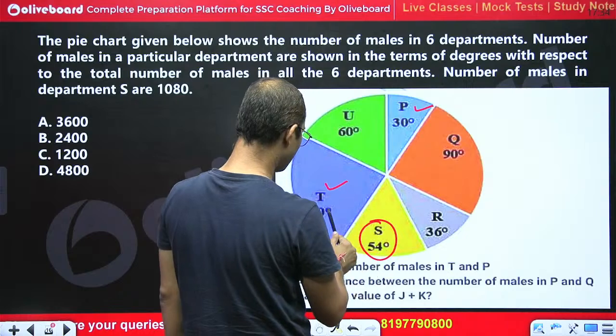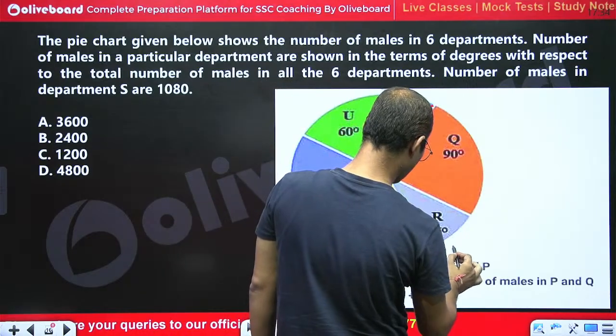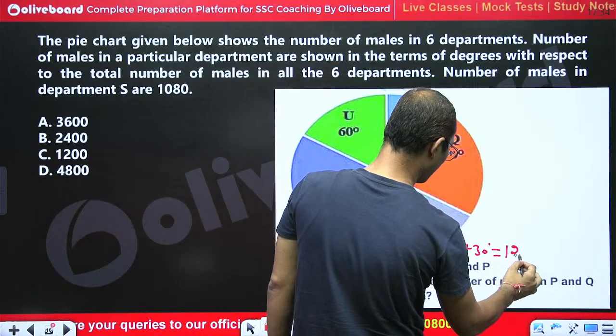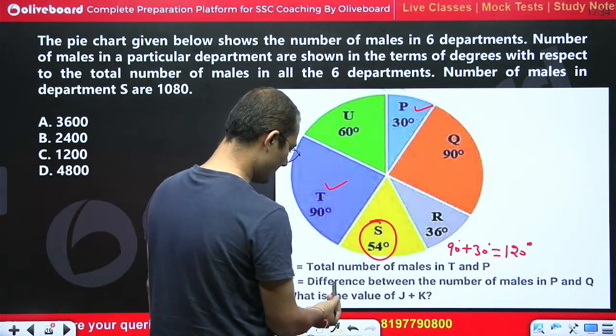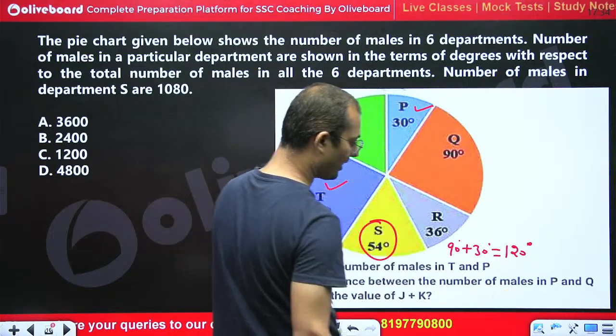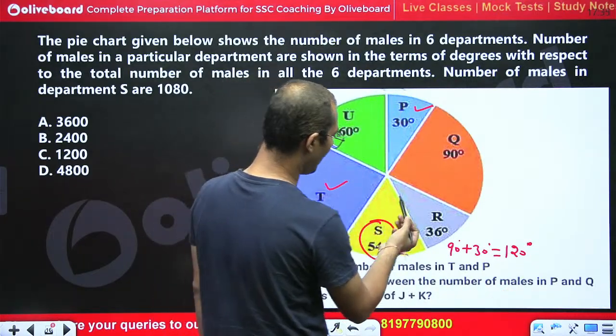This is 30 degree, this is 90 degree. So total would be 90 degree plus 30 degree. So this would be equal to 120 degree. Got the point? K is the difference between the number of males in P and Q. So P and Q difference.